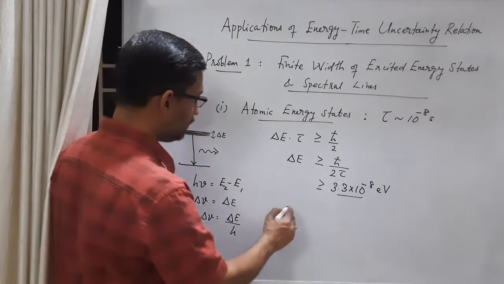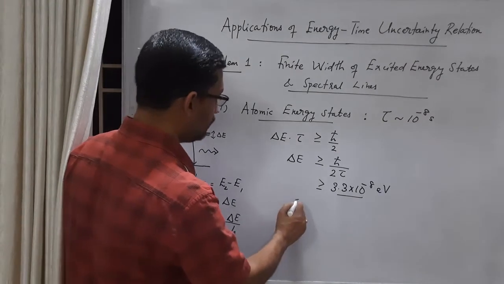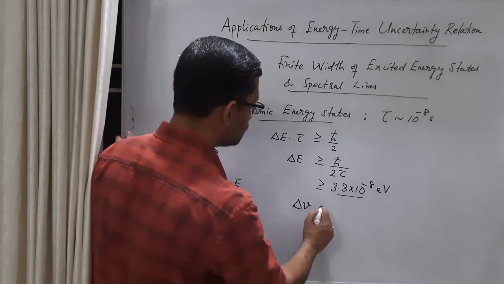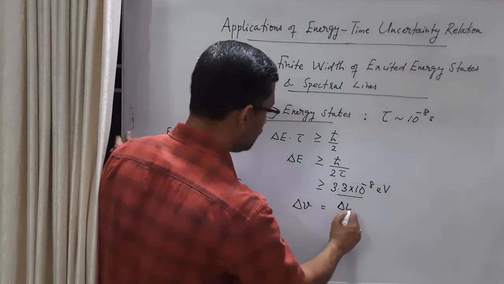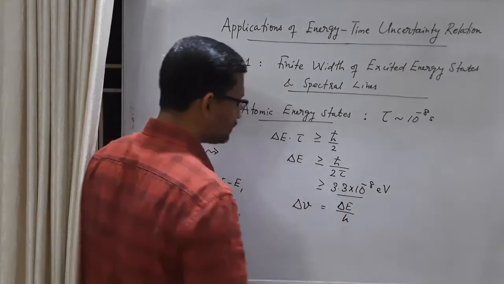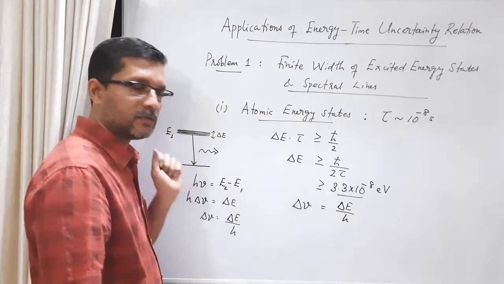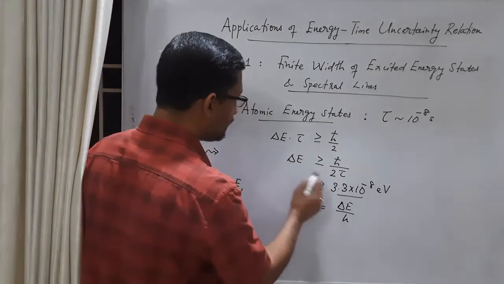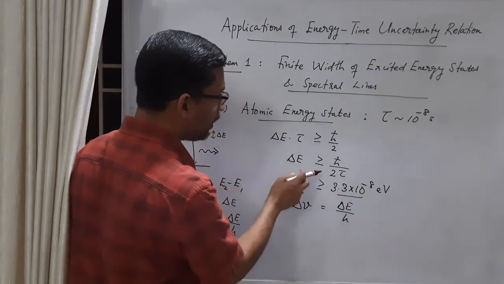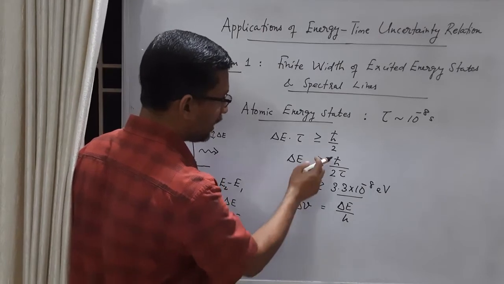Okay, so let us calculate this value. Delta nu is equal to delta E by h. This is the finite width of the spectral line, in the frequency of the spectral line. Let me go back to this formula, because we can cancel h.